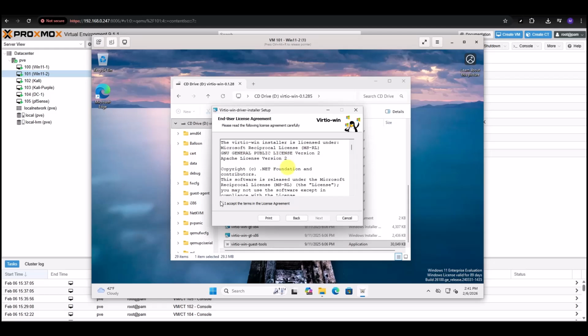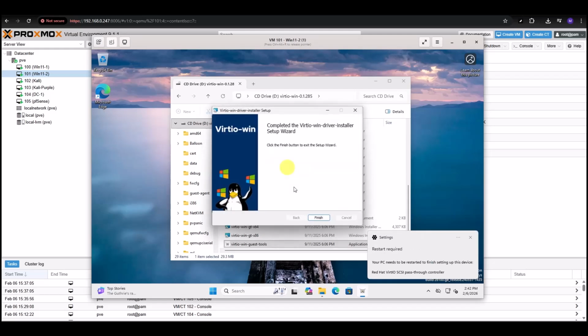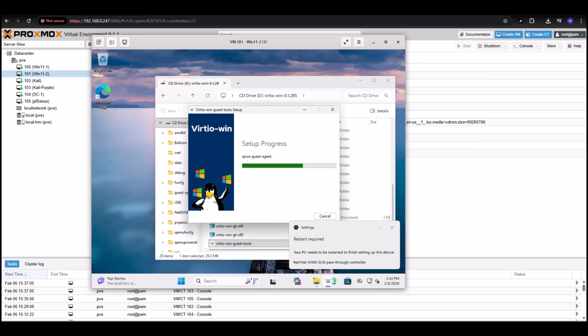Select next, accept the terms and agreement again, and then just select next and install. As that is installing, what I want to do is, all right, then we select finish. You see a restart is required.